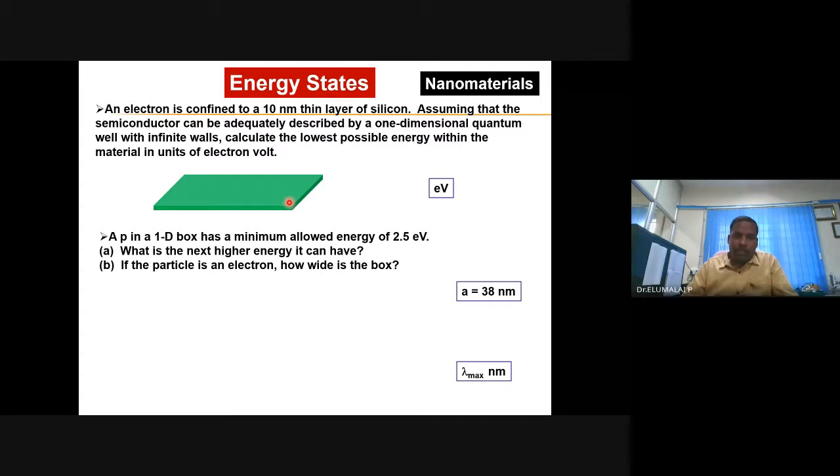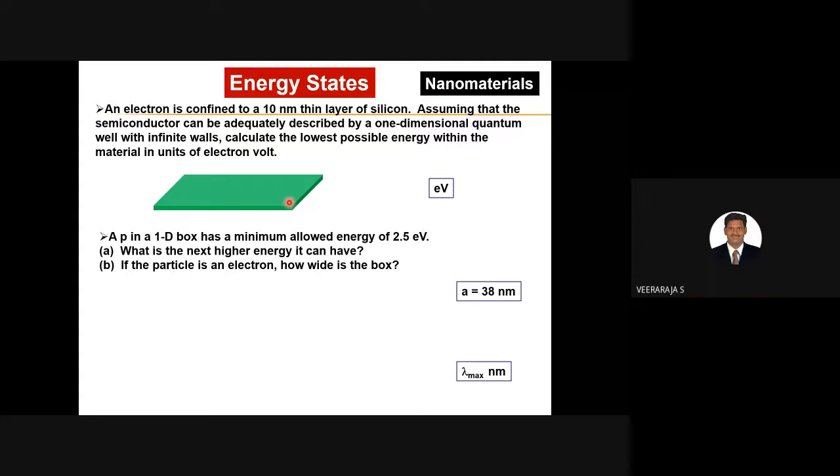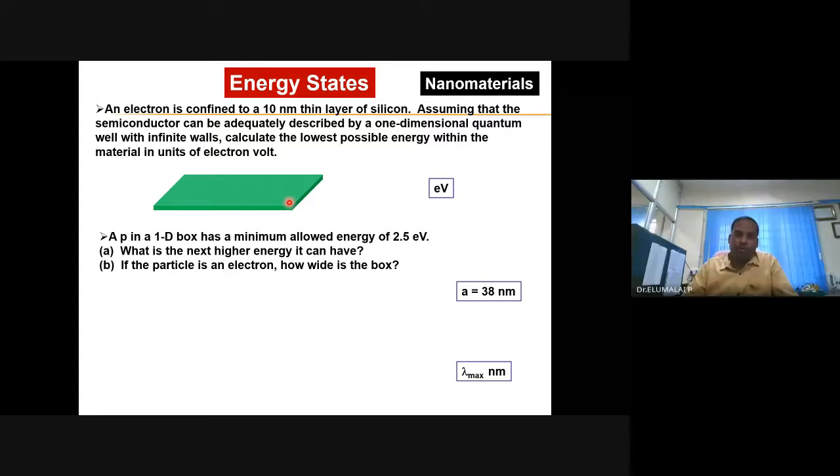What is the immediate excited energy level? n corresponding to 2. 1 is the ground state energy, already over. The first excited energy is n equal to 2. The next excited levels are n equal to 3, n equal to 4, and so on.